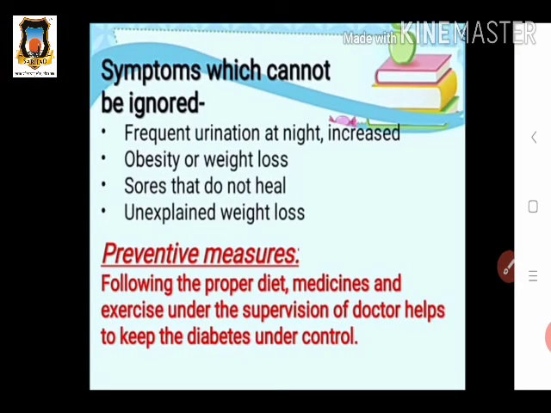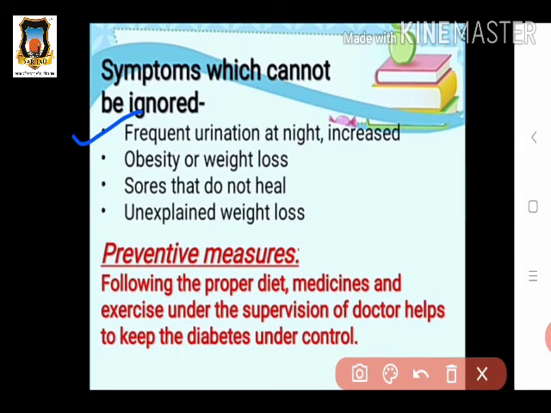Now we see the symptoms which cannot be ignored. So how can we diagnose whether a patient has diabetes or not? The symptoms are like this. The first one is increased frequent urination at night. At night there is a discharge of urine, so the patient has to go again and again to pass urine. The second is obesity or weight loss.